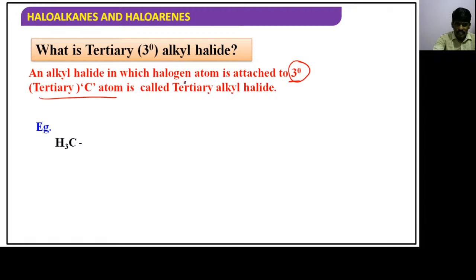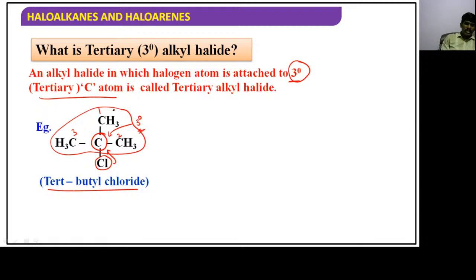Now what is the name? The common name they have given is tert-butyl chloride. What is that? Tert-butyl means the carbon is connected to 3 carbons. Actually this whole group is called tert-butyl. Then it is said to be tert-butyl chloride. Okay, understand, children? That is said to be tert-butyl chloride.